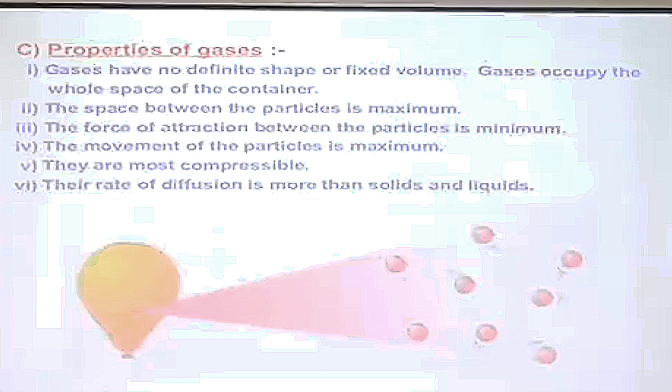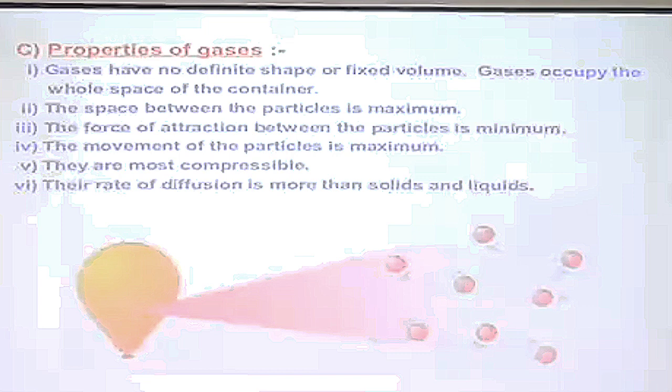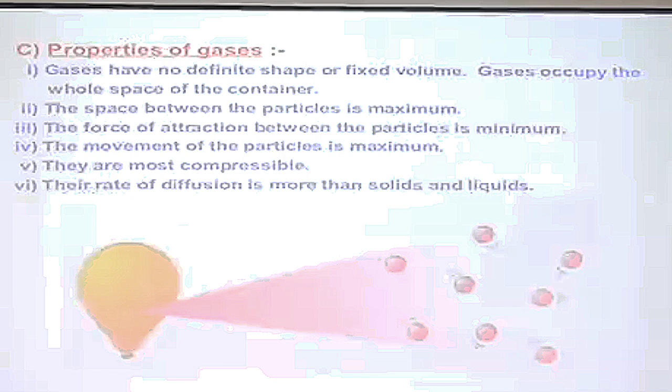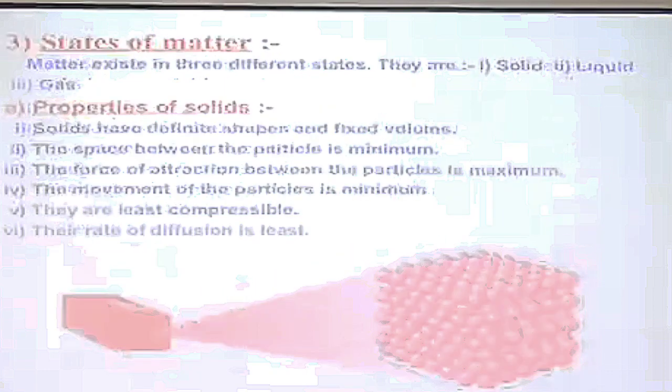So these are the visible properties on the basis of which I can say yes, this particular matter is solid if it has a definite shape and volume. If it does not have a definite shape but has a definite volume, it means it's a liquid, and if neither shape nor volume is definite, it's a gas. Let us see why solids, liquids and gases have these different properties.